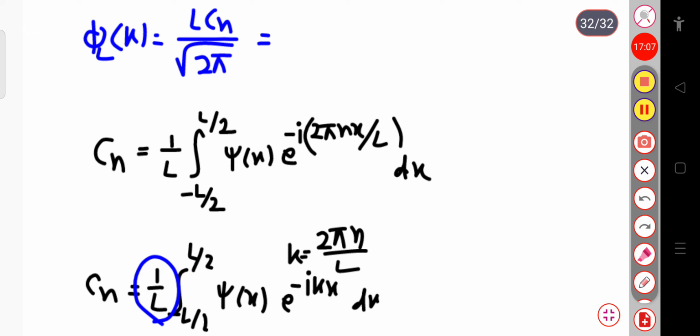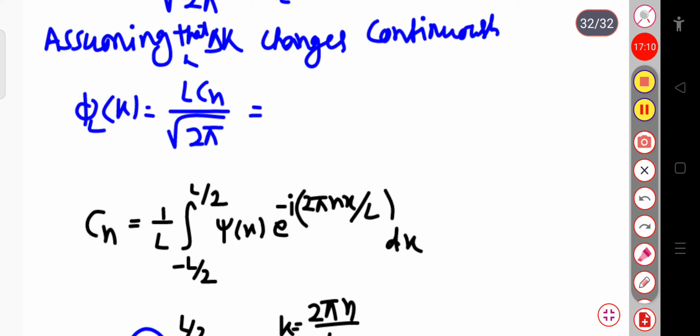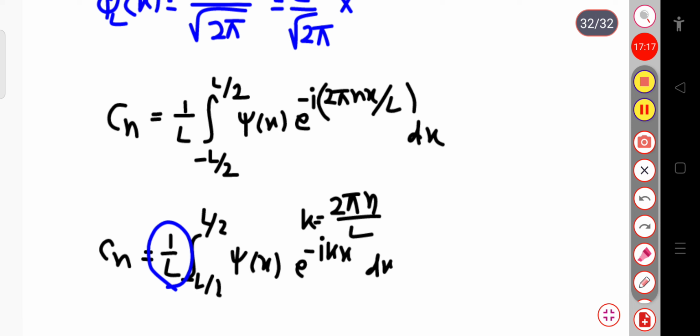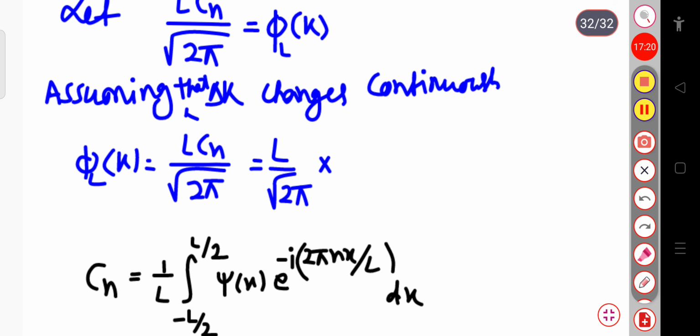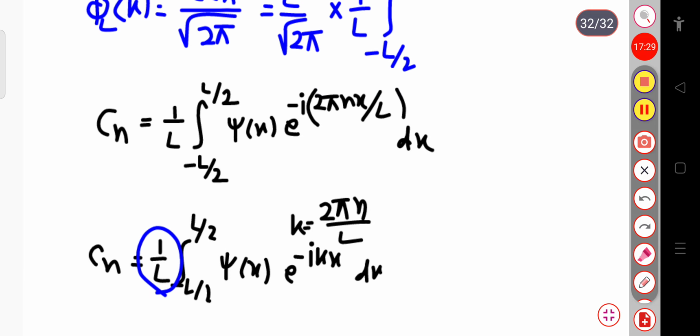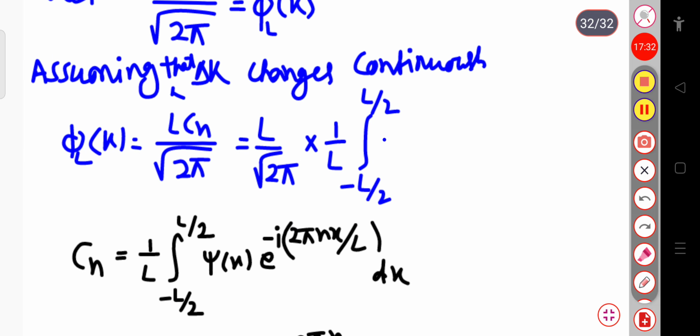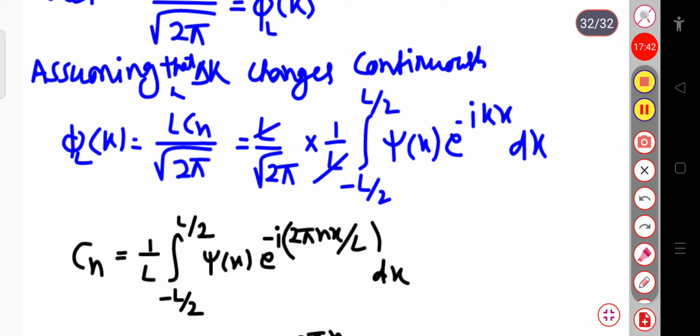So let me write first, this is equal to L by root over 2 pi into the expression for the Cn, that is 1 by L into integration over minus L by 2 to plus L by 2 psi of x exponential minus i k x dx. Now this L will get cancelled with this L. Now this will be simply 1 by root over 2 pi of this much.